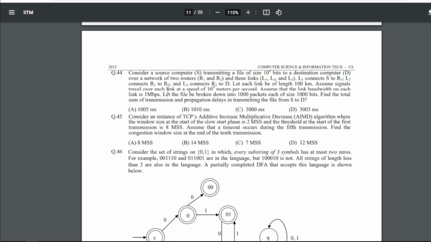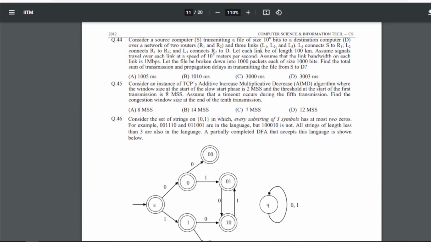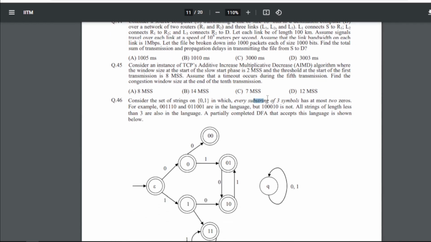Because when I solved this, I got a different answer for 45. So I would request you to solve the question too and let me know the answers you get. Once I get the probability or majority of the answers are the same, we'll consider that the correct answer. Now 46: consider the set of strings on 0, 1 in which every substring of 3 symbols